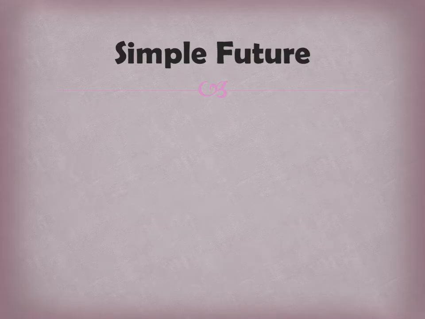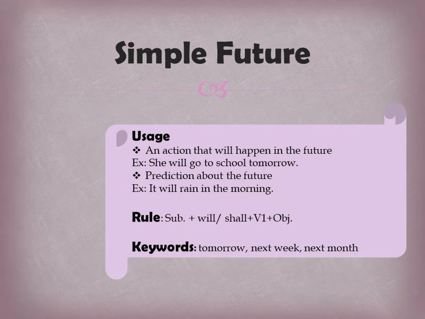So now let us move to the first segment of the future, that is simple future or future indefinite tense. As the name suggests, simple or indefinite tense is used when an action is going or will be going or was going to take place but a definite time is not given.